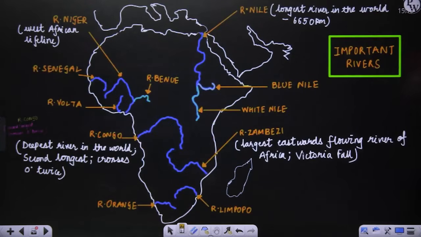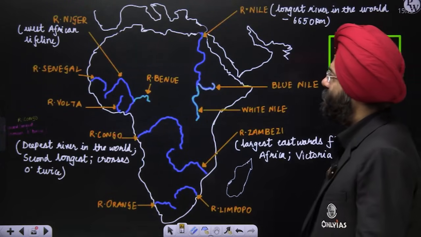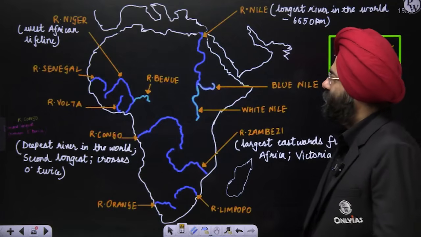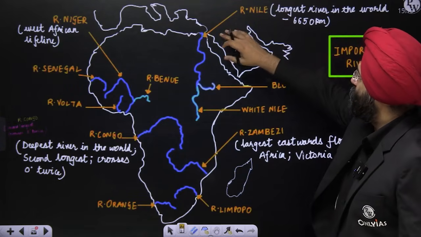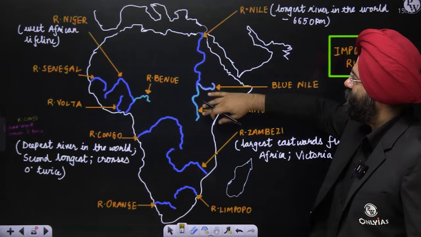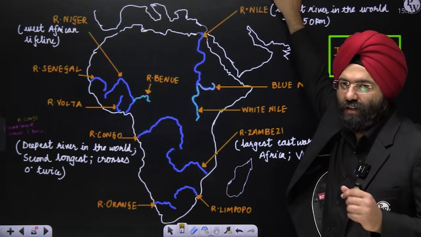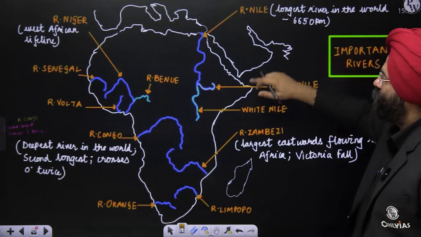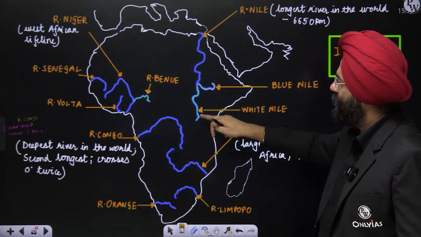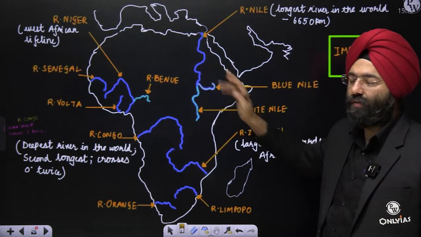Okay. Important rivers. Now see here. You have the river Nile, which is present here, the longest river in the world, which is 6,650 kilometers. It has two tributaries also, the Blue Nile and the White Nile over here. So this is the Nile River.